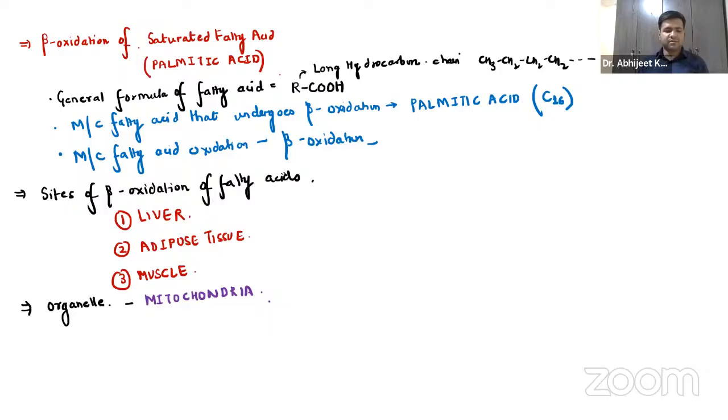Now coming on to the steps of beta oxidation. We have to discuss the steps in detail. So let us focus on the steps of the beta oxidation of fatty acids.